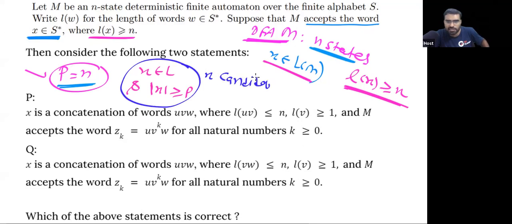If X is a candidate string, then what can we do with X? We can divide this string X into three parts, XYZ, or I can say UVW.